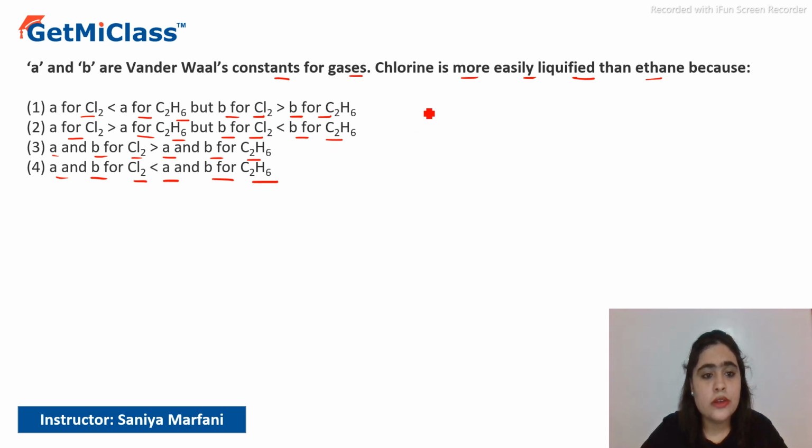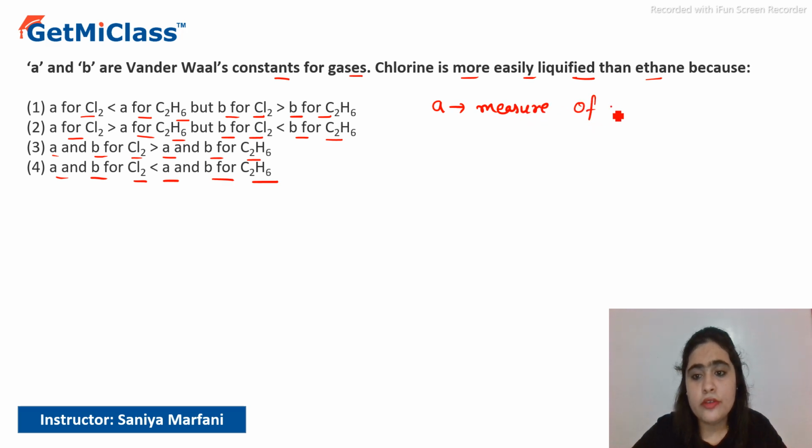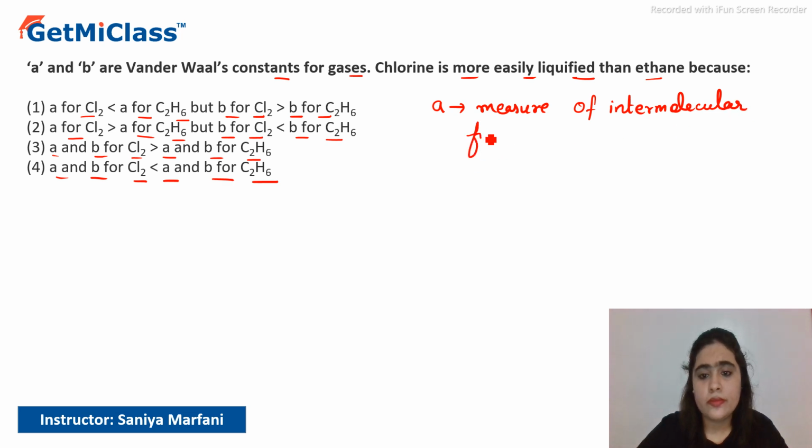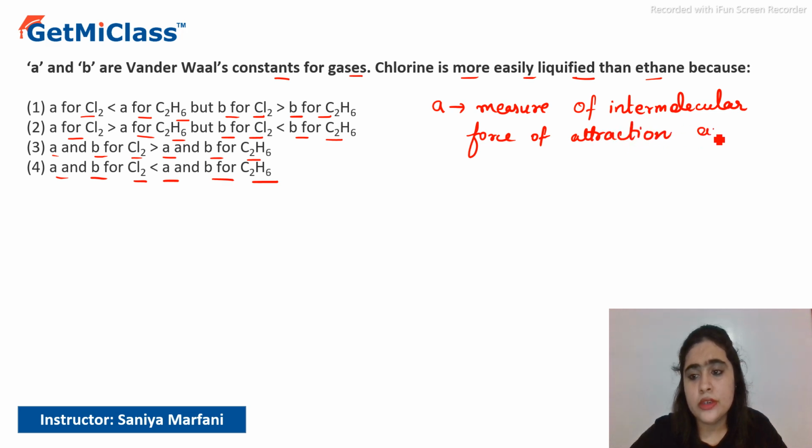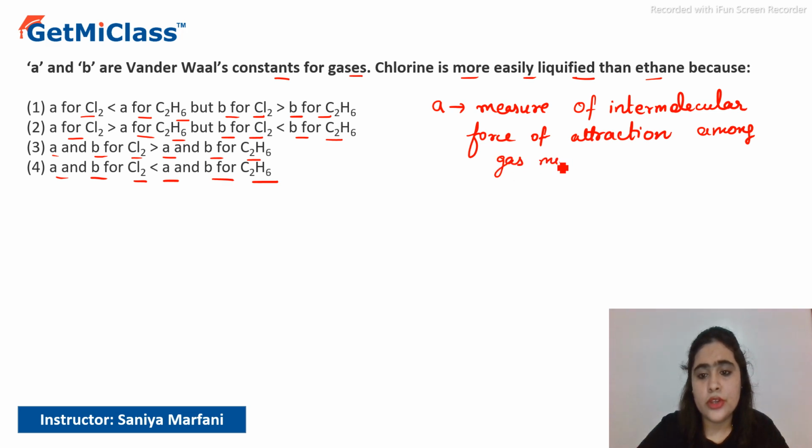Okay, so here the A and B, we know A is the van der Waals constant, which is the measure of intermolecular force of attraction among the gas molecules.